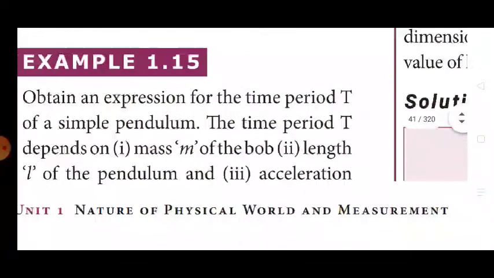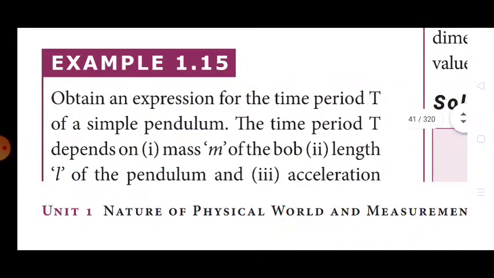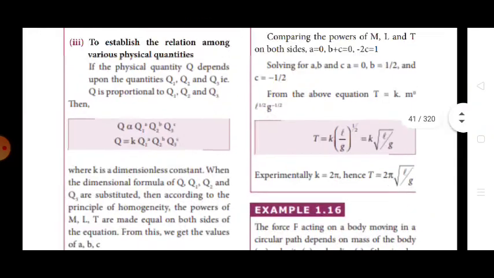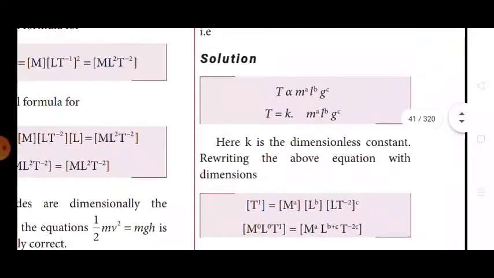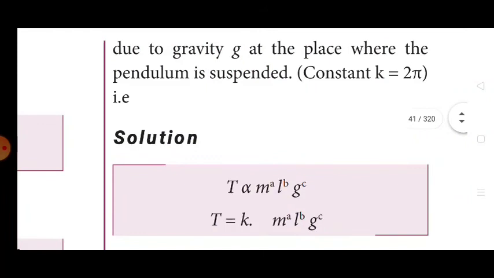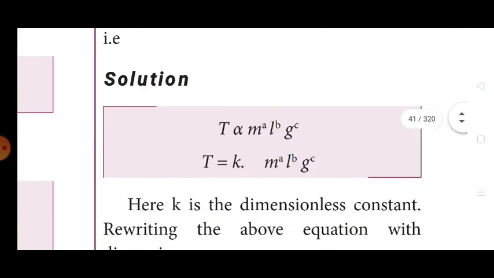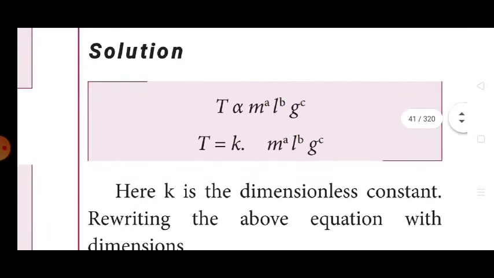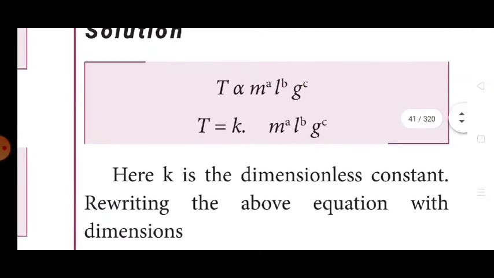For that we follow the 1.15 problem. Obtain the expression for time period T of a simple pendulum. The time period T depends on the mass m of the bob, the length l of the pendulum, and the acceleration due to gravity g, at the place where the pendulum is suspended. It's a very important problem, children. Keep it in mind. The constant k is taken as 2 pi. So the time period is directly proportional to m^a, l^b and g^c. So T is equal to k into m^a, l^b and g^c.